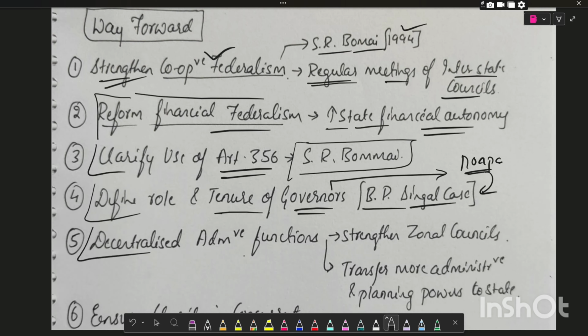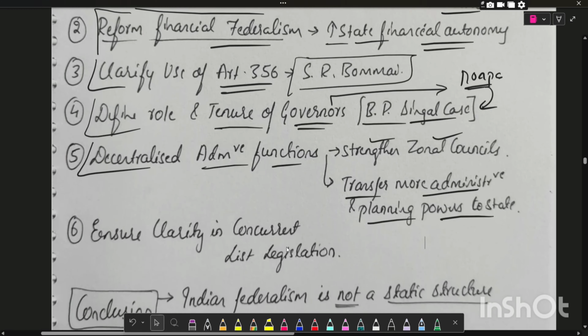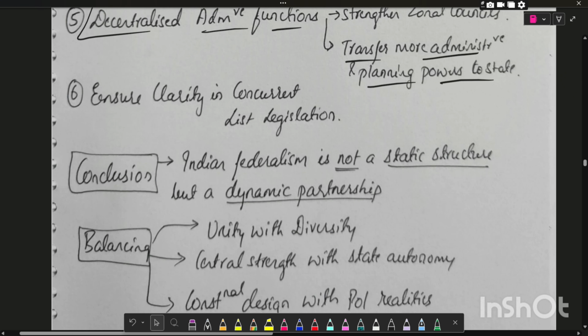And next is decentralized administrative functions, that is strengthen zonal councils and transfer more administrative and planning powers to the state. Next important way forward you can suggest is ensure clarity in concurrent legislation. And we'll see what we can write in the conclusion.